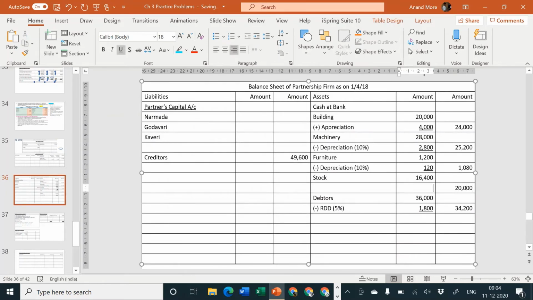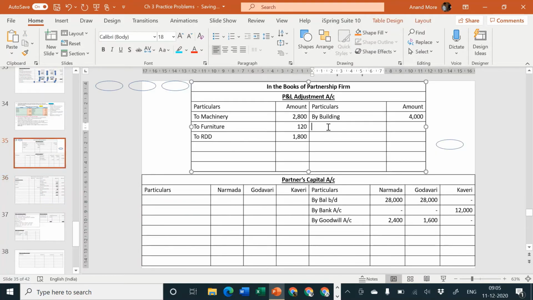In the inner column I'll specify we were already having 16,000 rupees stock, and without purchasing anything new we are going to change the value of the stock to 20,000. That means the value of stock has gone up by rupees 3,600. 3,600 is the appreciation. That means it will have to be considered as addition, appreciation, which is the balancing figure in this problem, not given by the problem. 3,600. Appreciation is a profit. Profit should be transferred to revaluation account or P&L adjustment account, as you call it. So I'll call it as buy stock, and amount is 3,600.